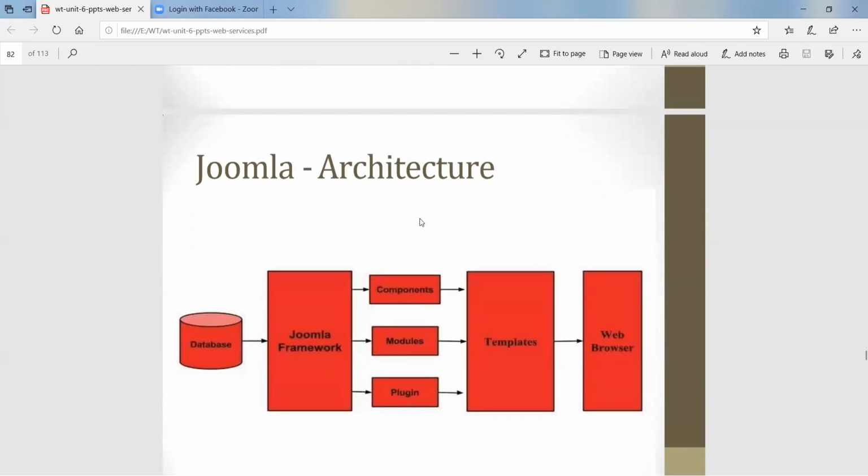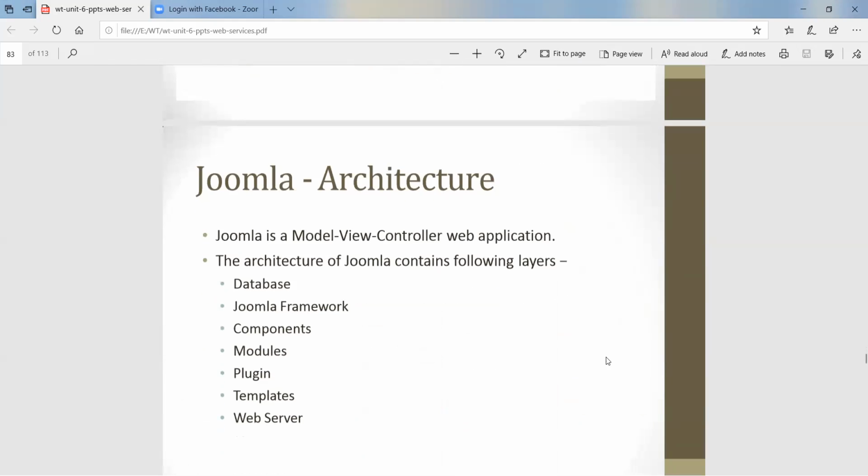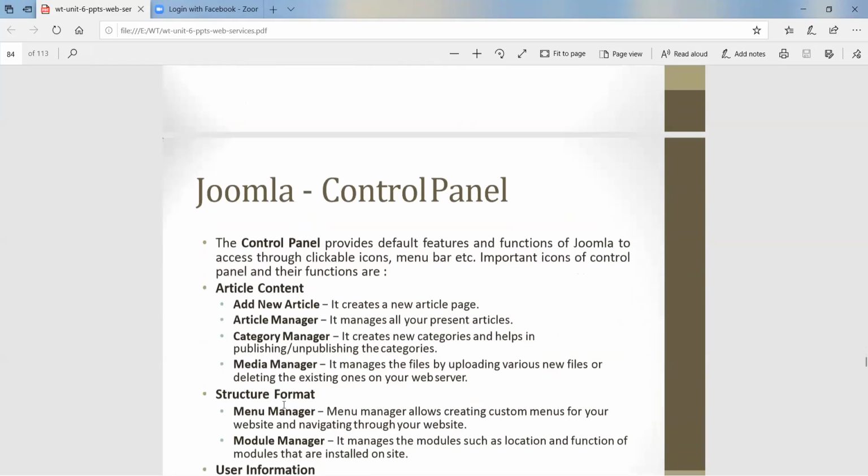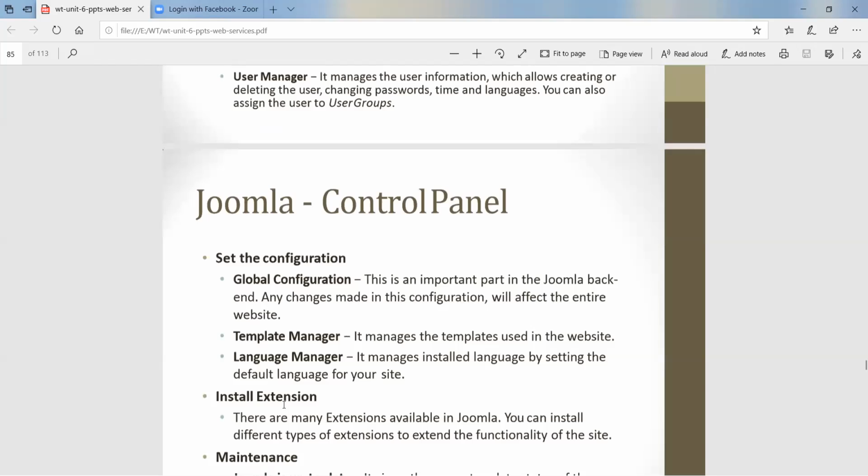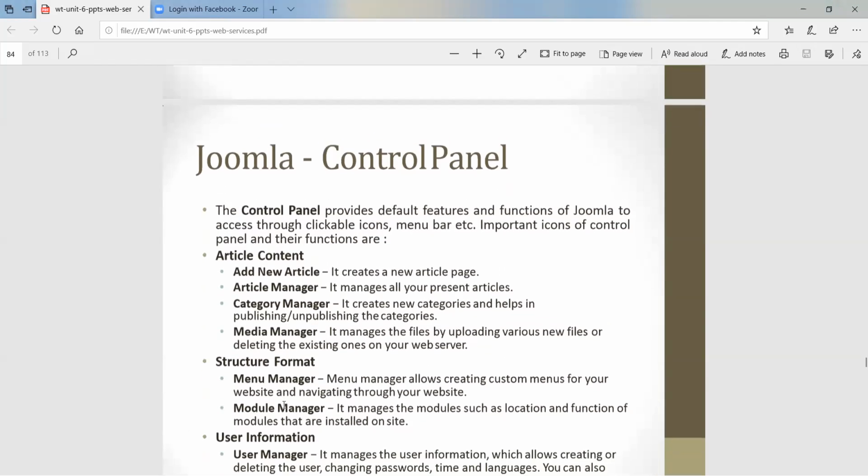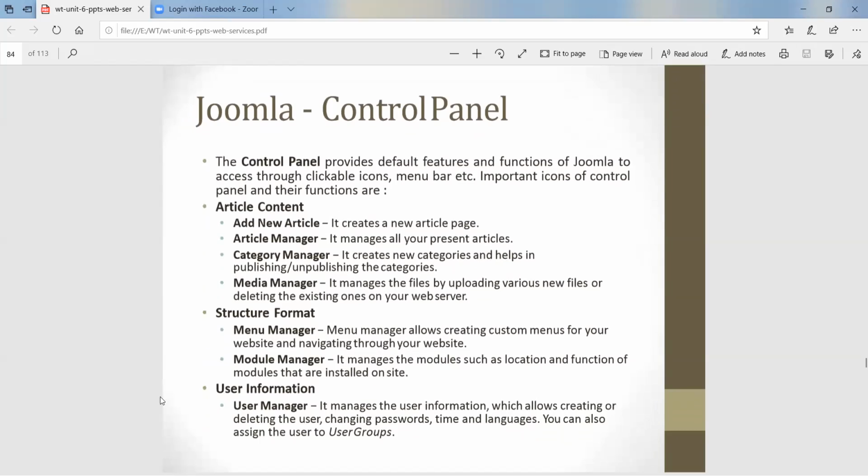Joomla architecture: here, database, Joomla framework, components, modules, plugins, then templates, and then web browser. These are the layers. Control panel: add new article, article manager. These are all the control panel options we can use. Add new article creates a new article page.